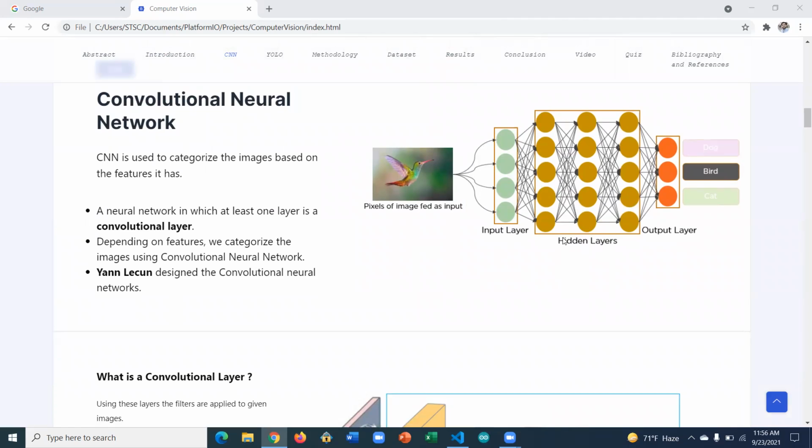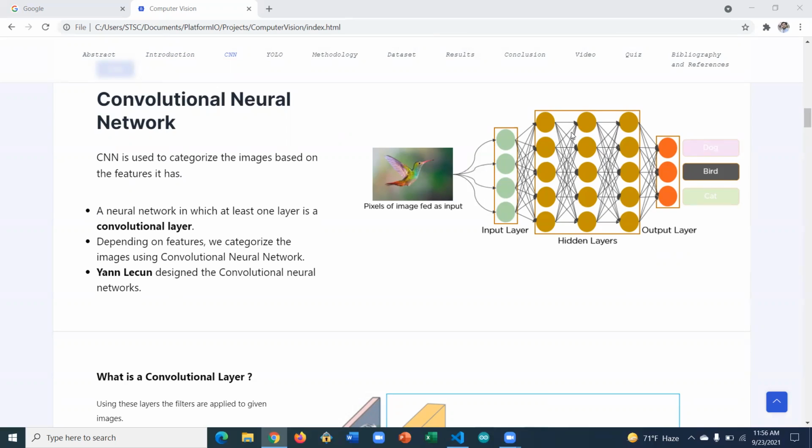So how does the CNN work? In the backend there are hidden layers which work to find out the class, like which class of image it is. For example, if we feed an image into the CNN, first there is an input layer which divides the image into pixels. We will discuss that later. So this image is divided into pixels, and then it goes to the hidden layers.